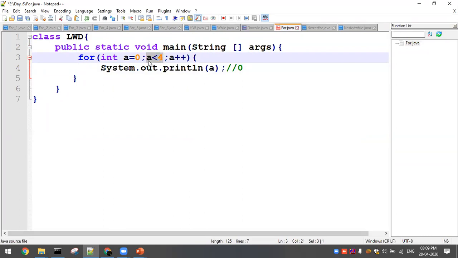So a plus 1 equals 1. So you'll get 1 less than 4. So you'll be going inside here and you'll be printing 1. Okay. So next you'll be incrementing the value to 2, 2 less than 4. Likewise, it goes till 2, 3. So when it reaches 4, what will happen? 4 less than 4. So that case fails. So it will come out of the loop.